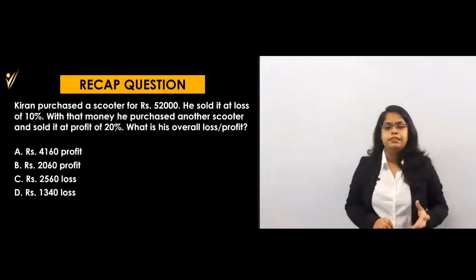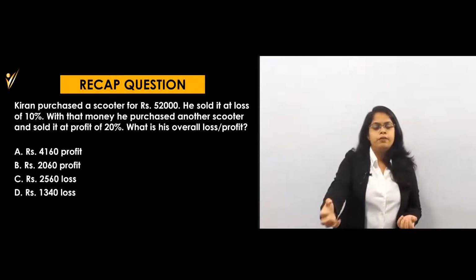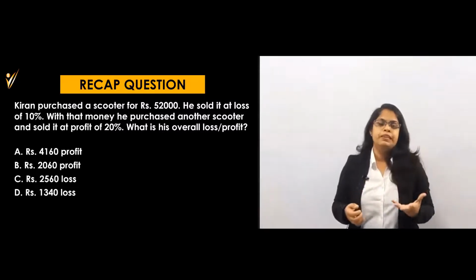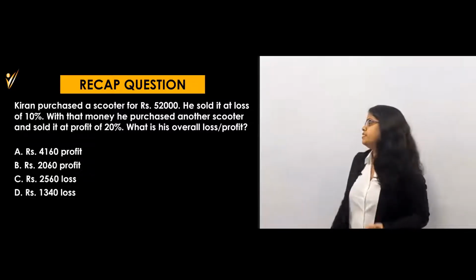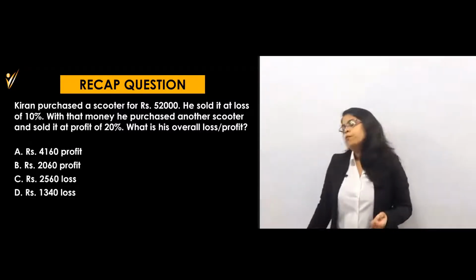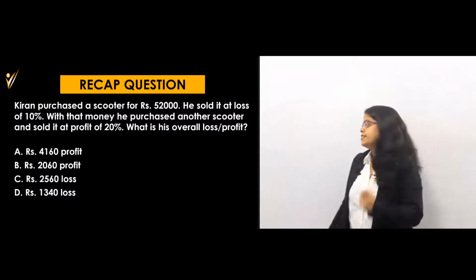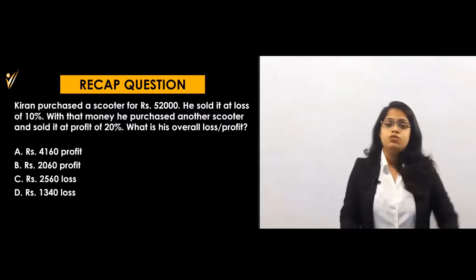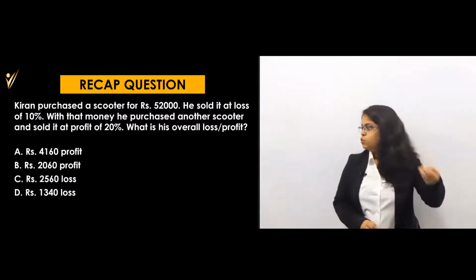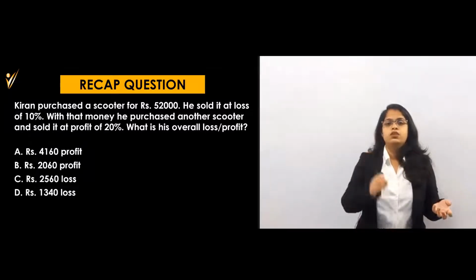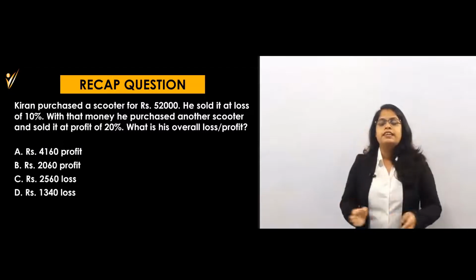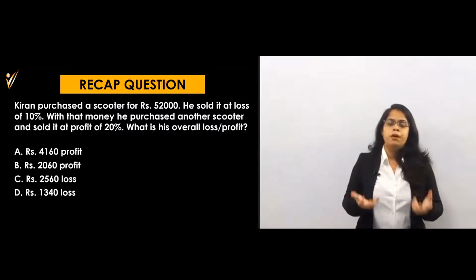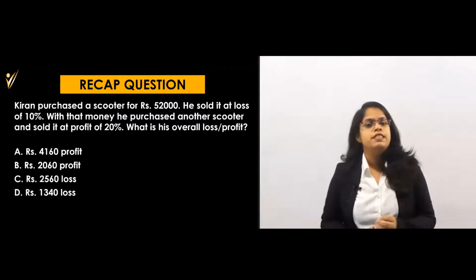With that money, that means whatever money he will get, right? I have purchased at 52,000 and I have sold at 10% loss, then definitely I will have some money. And from that money, he purchased another scooter and sold it at a profit of 20%. Then they are asking what is his overall loss or profit in this overall transaction, from buying one scooter to selling another scooter. Whether he has a profit or loss, and by what amount is the profit or loss, they are asking you.